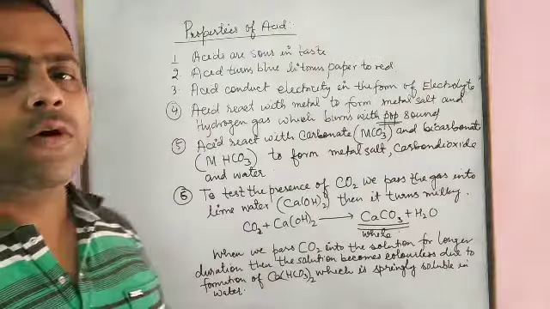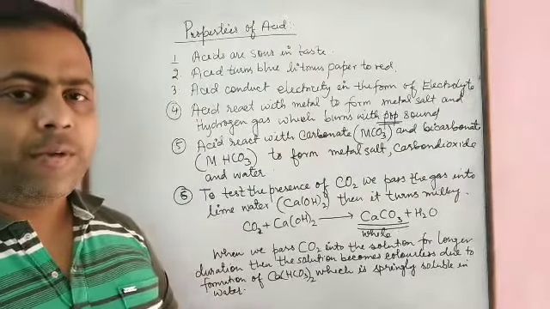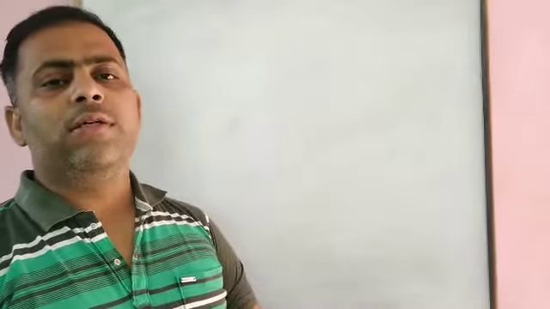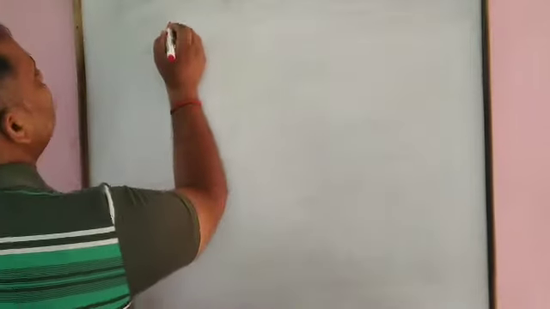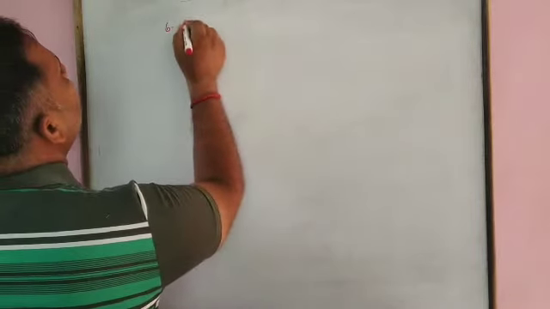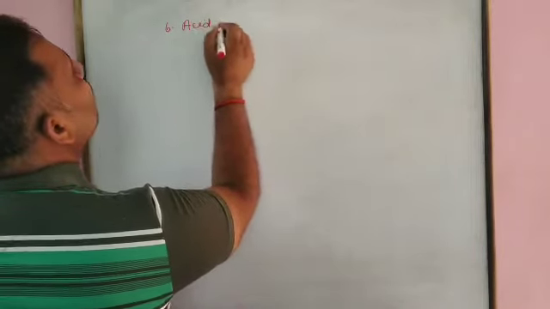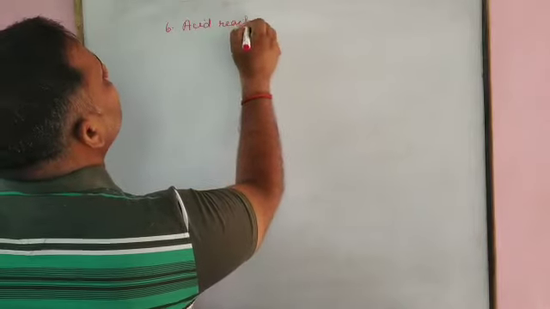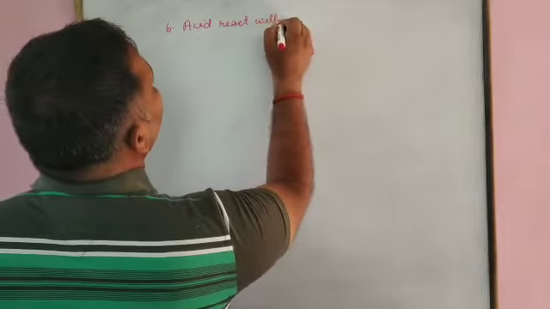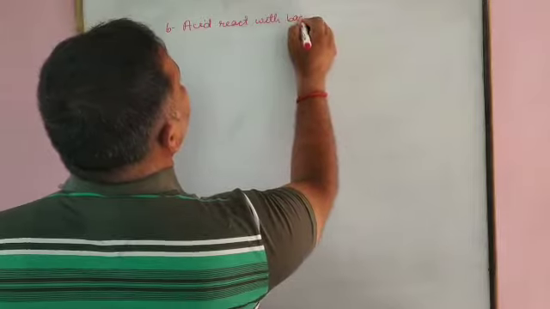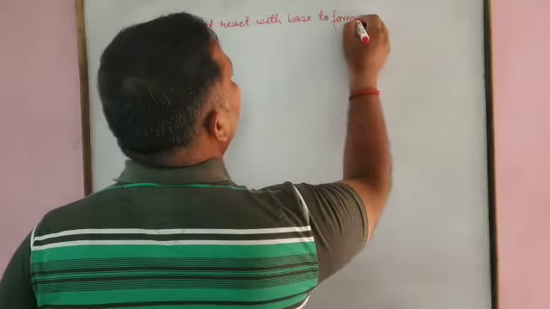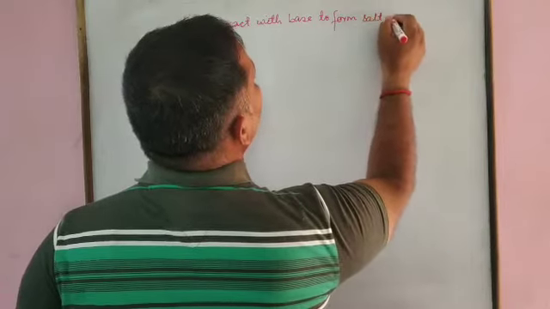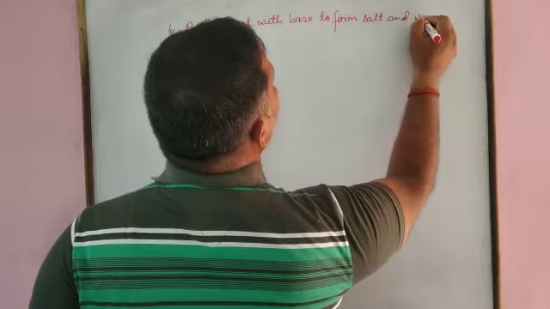This is all that we have discussed in the previous class. Let us discuss the next property of the acid, the second one: acid reacts with base to form salt and water.